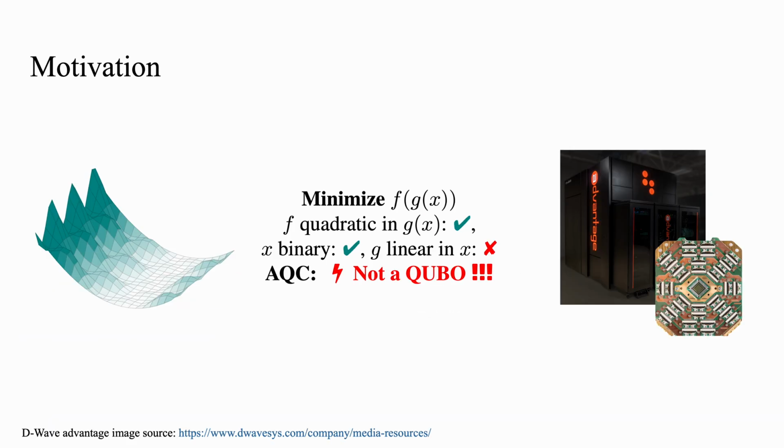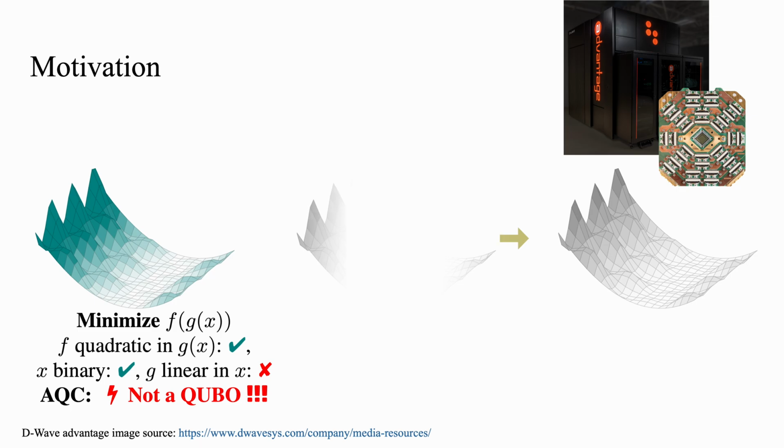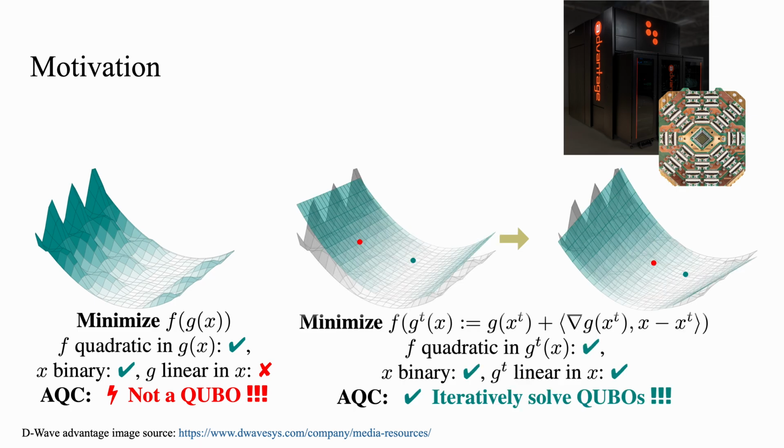AQC devices cannot directly solve our composite objective f of g of x, unless f is quadratic in g, x is binary, and g is linear in x. If g fails to be linear in x, QuCOOP iteratively linearizes it around the current parameter's guess, and solves a sequence of quadratic unconstrained binary optimization problems on the AQC device.